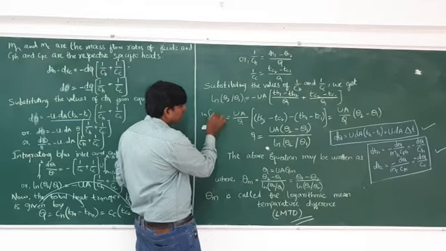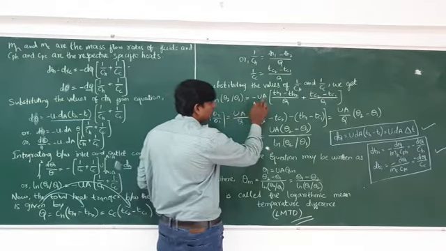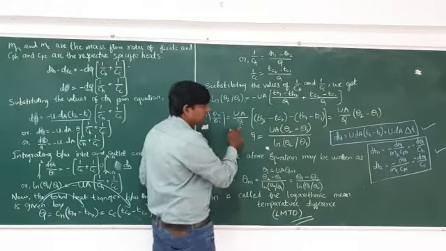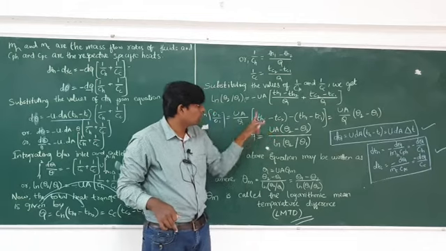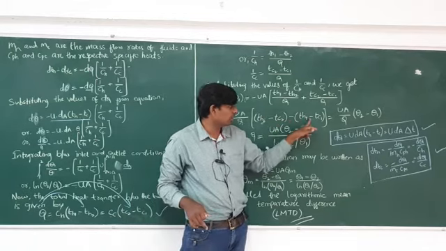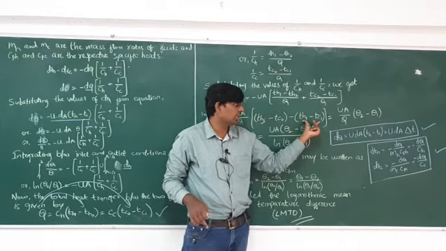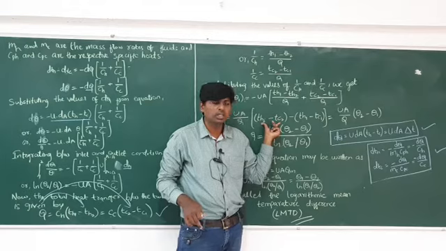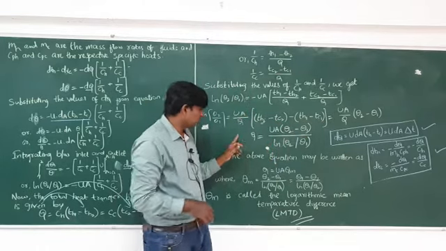ln of theta 2 by theta 1 is equal to minus UA. Here you can take the Q common. From here both side Q are there. Take the LCM and take common. Whatever the leftover is there, TH2 minus TC2 minus TH1 minus TC1. This one can be written as theta 2 and this one can be written as theta 1. Then this one you write down as it is.